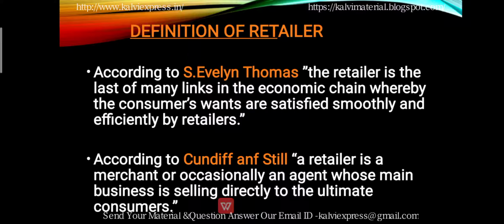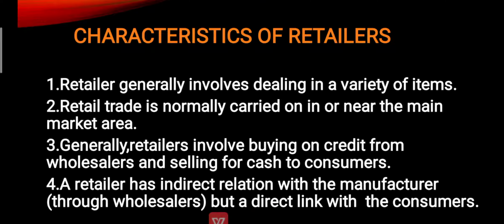Let's have a look at the characteristics of a retailer. What type of character a retailer consists of. So he generally deals with a very large variety of goods, and he carries out business in the main market area so that he can get into contact with a large number of consumers. So he is involved in buying from the wholesaler and selling for cash to the consumer. So a retailer has an indirect relationship with the manufacturer because he buys from the wholesaler, but he is a direct link to the consumer.